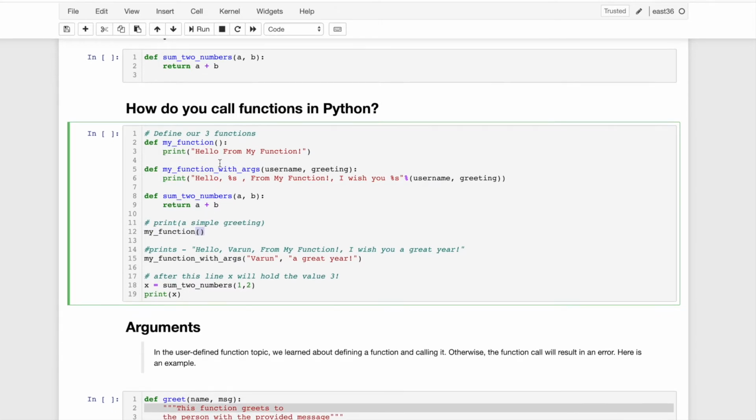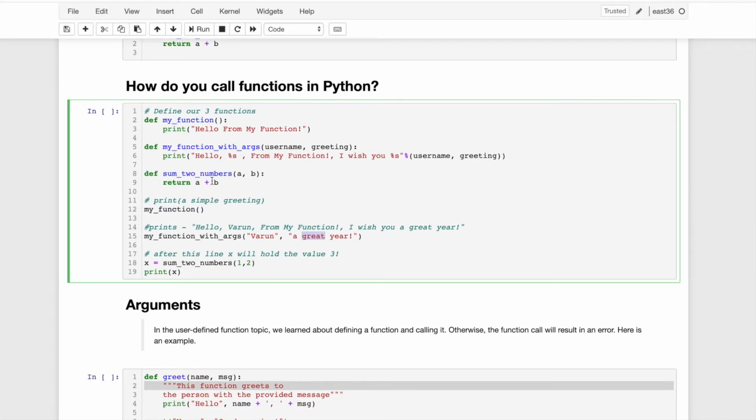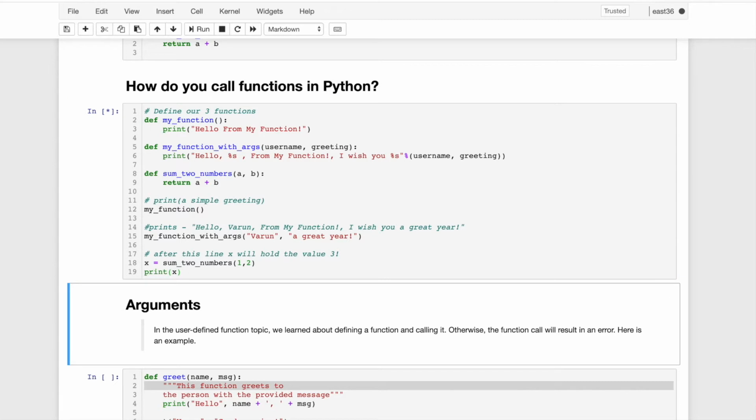Similarly, for the function with arguments, we call the function name, and inside the brackets we pass whatever arguments there are. If we pass two arguments, we write the first argument and the second argument. Then there is the third one, with the return statement. I call the function, pass the variables, hold the return value in the variable x, and print that x.